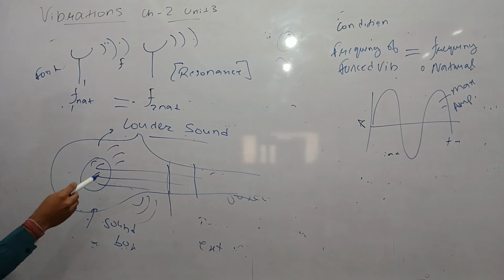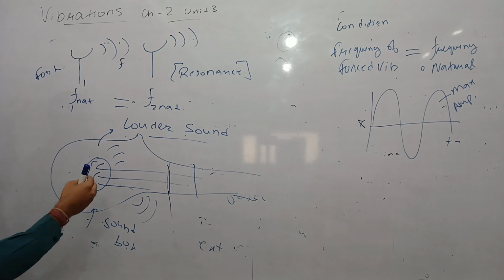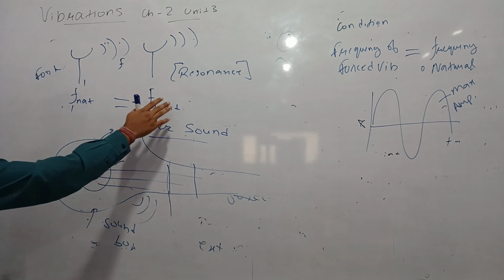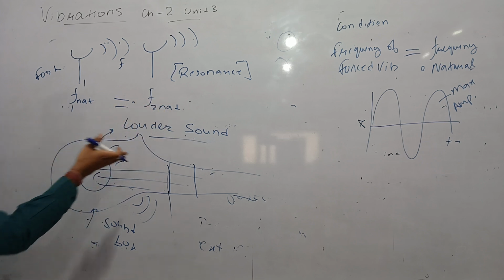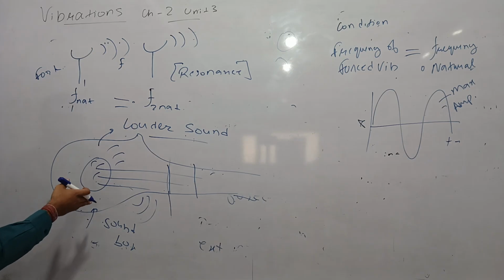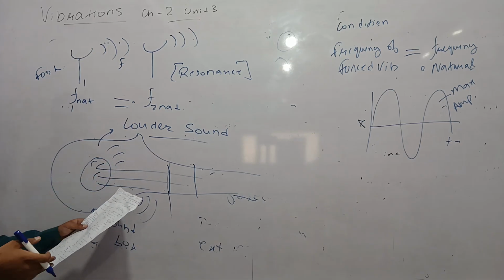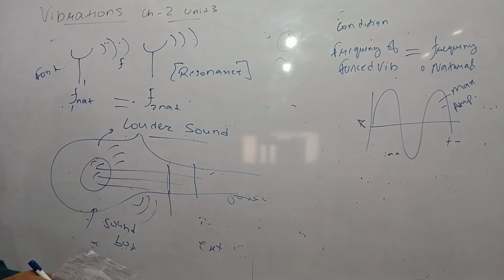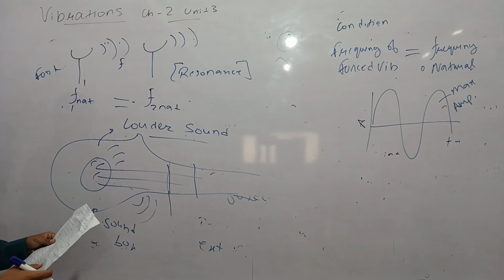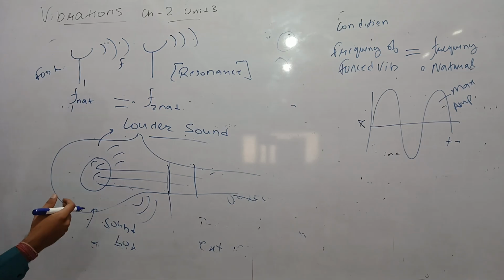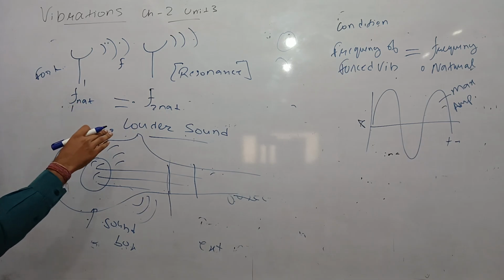So the phenomenon behind the sound box, or amplification of sound from the strings of a guitar, is resonance, where the frequency of forced oscillation becomes equal to the natural frequency of the object. These are certain applications of resonance.